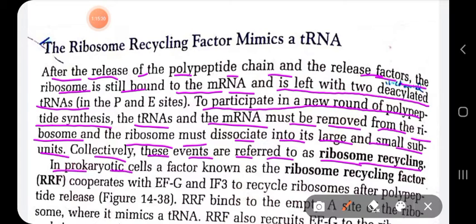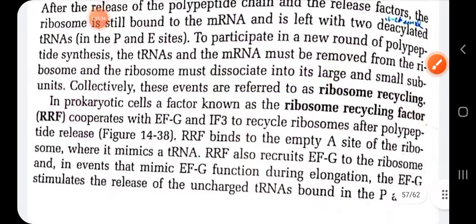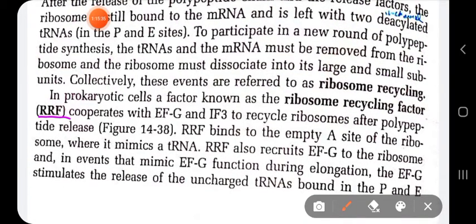Now, in prokaryotic cells, there is a factor called ribosome recycling factor. This ribosome recycling factor cooperates with EFG and IF3 and recycles the ribosome after polypeptide release. The same thing I have discussed with you in prokaryotic translation termination.